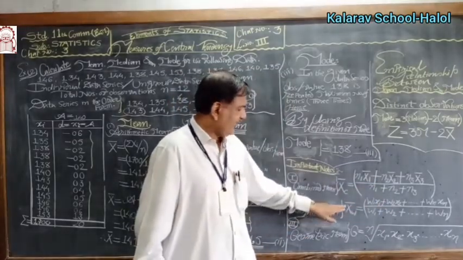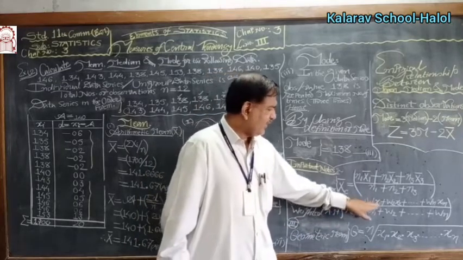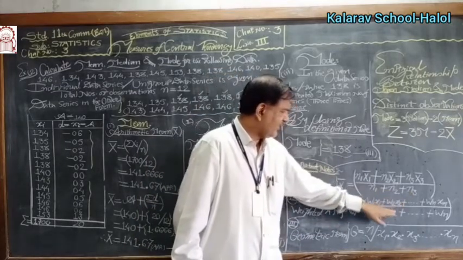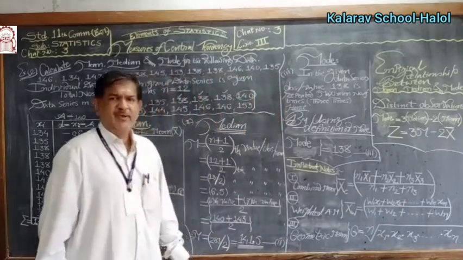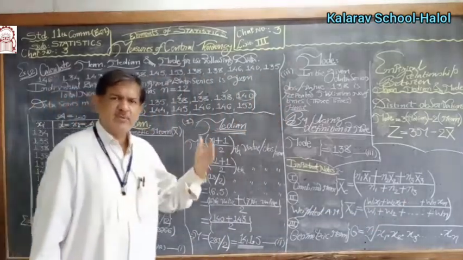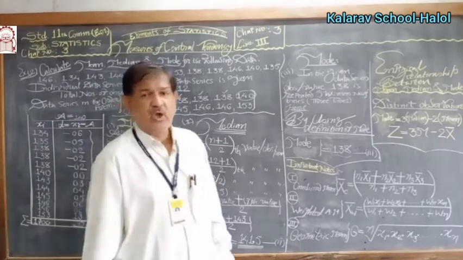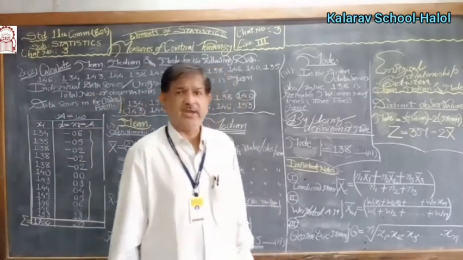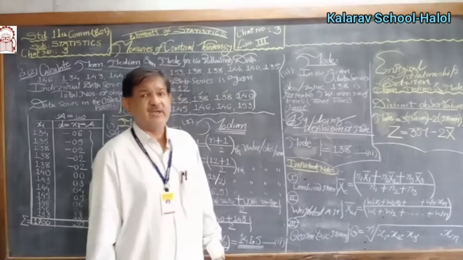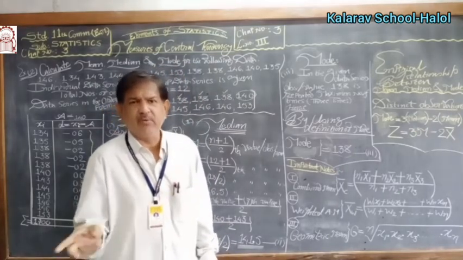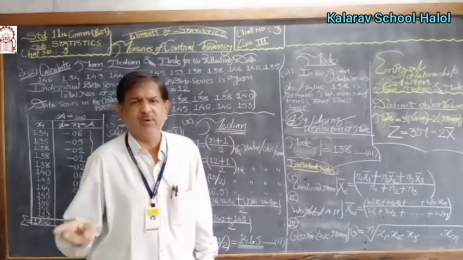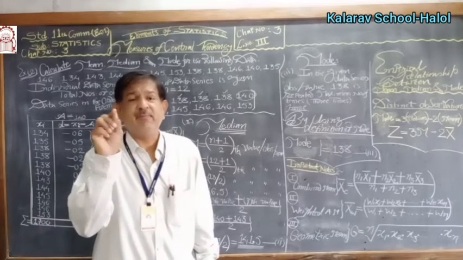Weighted arithmetic mean, x bar w, equals w1 times x1 plus w2 times x2 plus up to wn times xn, upon w1 plus w2 up to wn. Geometric mean, if n distinct observations are given, non-zero and non-negative. Why? If one of the values is negative, then the root or logarithm of a negative number is not defined mathematically.